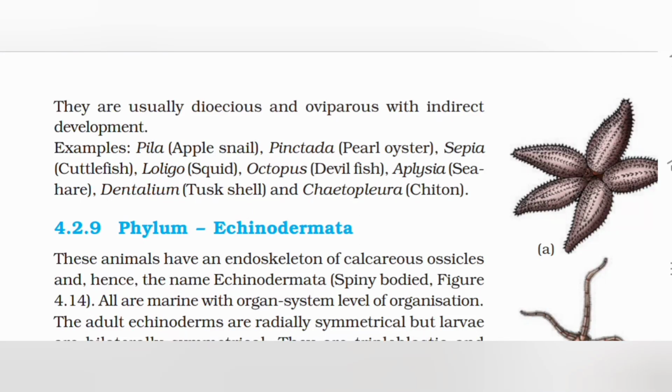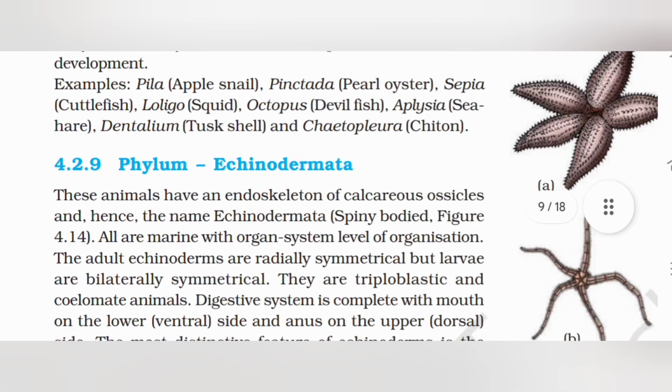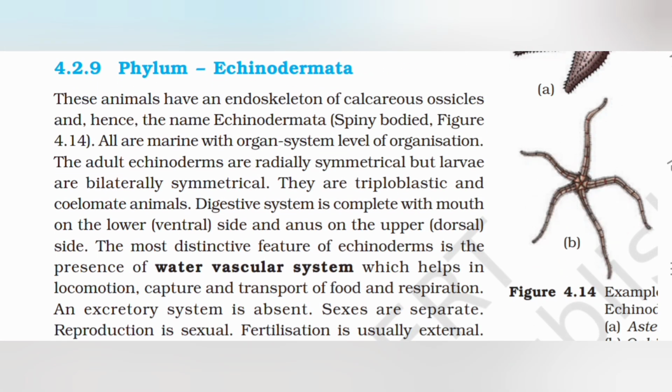They are usually dioecious and oviparous with indirect development. Examples: Pila (apple snail), Pinctada (pearl oyster), Sepia (cuttlefish), Loligo (squid), Octopus (devilfish), Aplysia (sea hare), Dentalium (tusk shell), and Chiton. 4.2.9 Phylum Echinodermata. These animals have an endoskeleton of calcareous ossicles, and hence the name